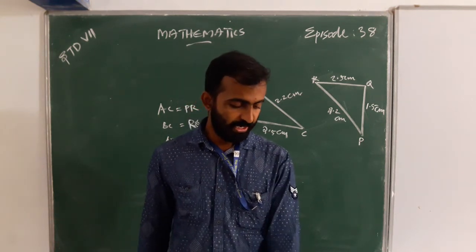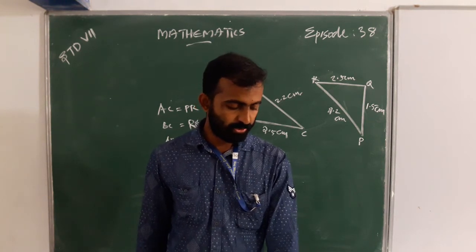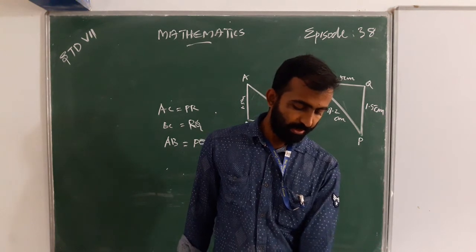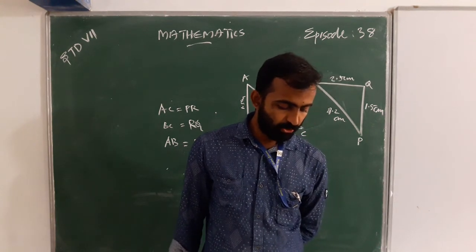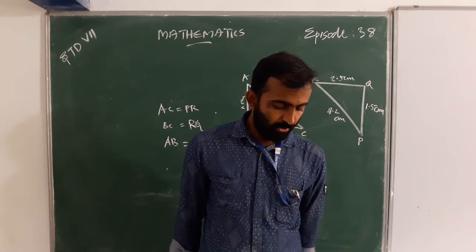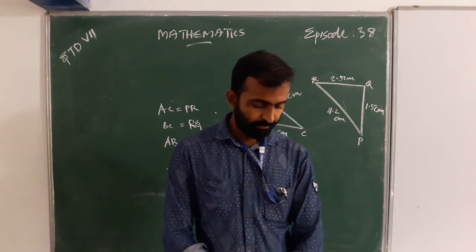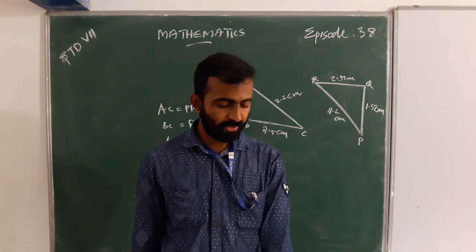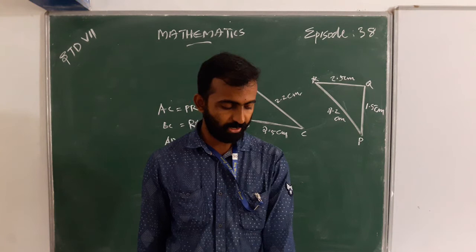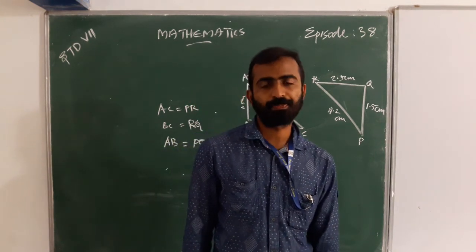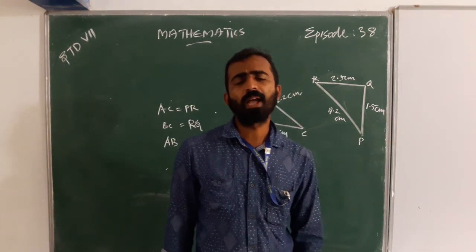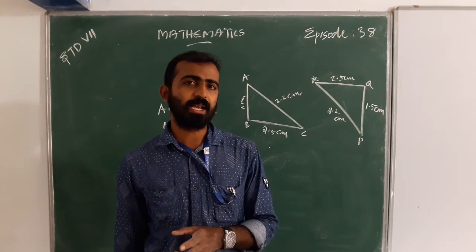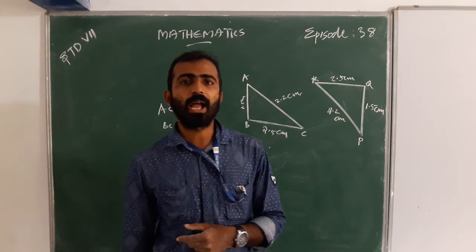So I will just read it: if under a correspondence two sides and the angle included between them of a triangle are equal to the corresponding sides and the angle included between them of another triangle, then the triangles are congruent.